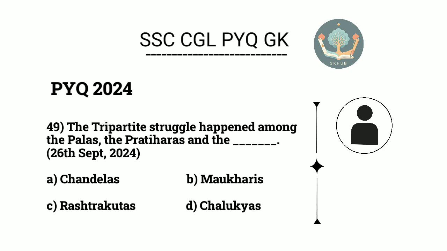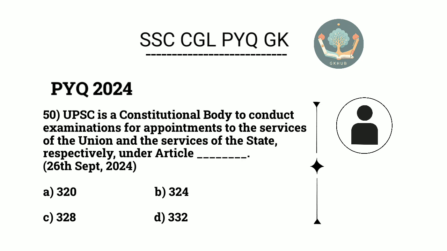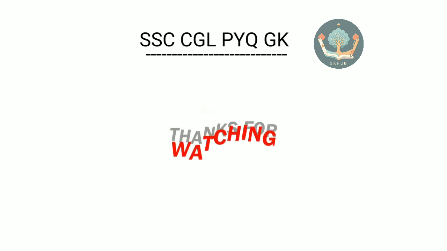49. The tripartite struggle happened among the Palas, the Pratiharas and the C. Rashtrakutas. 50. UPSC is a constitutional body to conduct examinations for appointments to the services of the Union and the services of the state, respectively under Article A. 320.